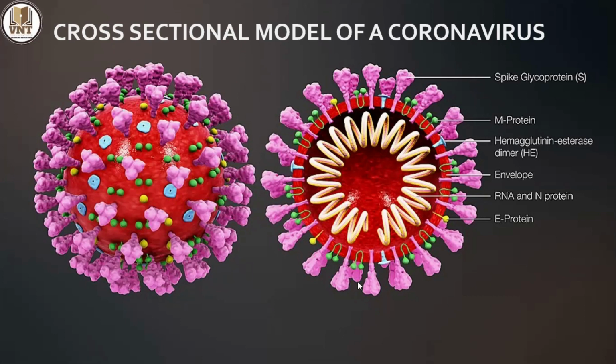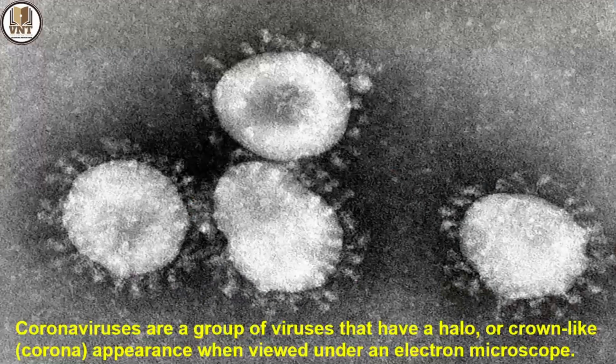The pink color is called spike glycoprotein, along with M protein, hemagglutinin esterase dimer HE, and the envelope, and the red color is called the envelope. Then the RNA, N protein, which is a number of proteins present in the RNA, and E protein. This is one of the cross-sectional cut models of the coronavirus.